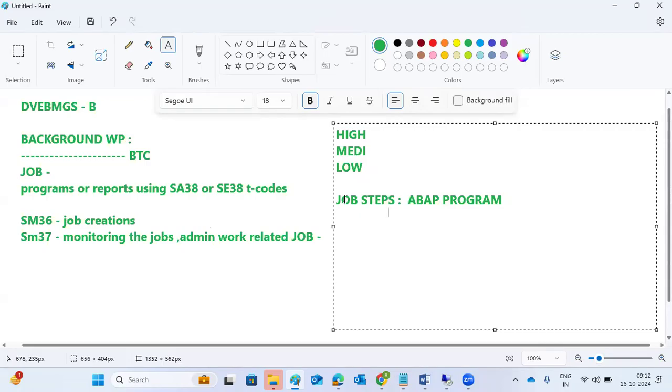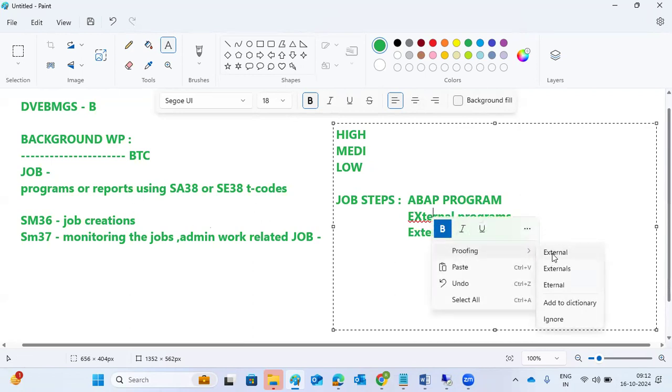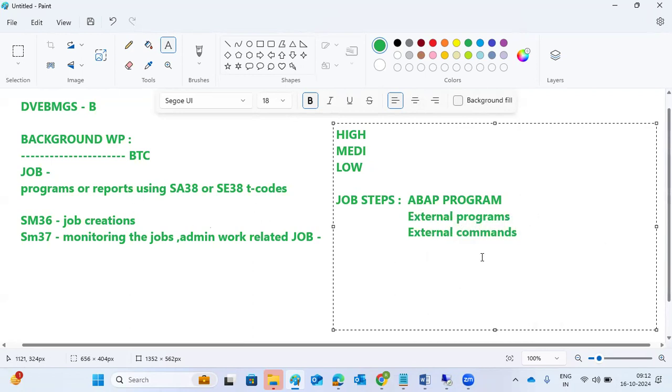Then there are external programs, and external commands. These are the things required here: external programs, external commands, and ABAP programs.